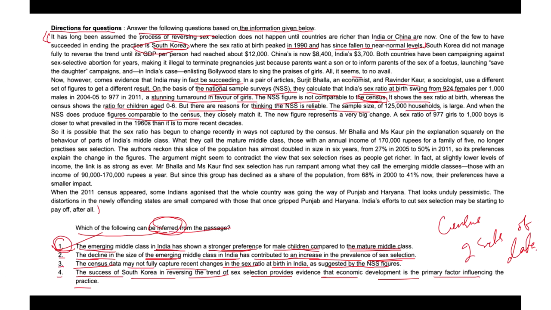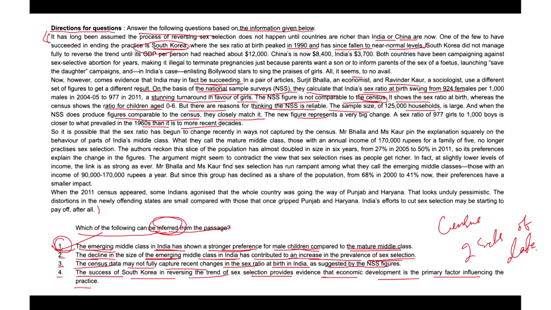A sex ratio of 977 girls to 1,000 boys is closer to what prevailed in the 1960s than it is to more recent decades, isn't it? So the last line of the second paragraph refutes this option due to lesser percentage participation. Therefore we can find that the second option is disrupted.